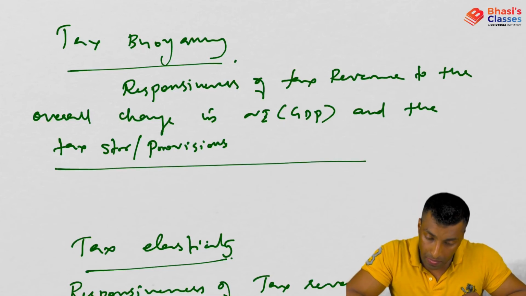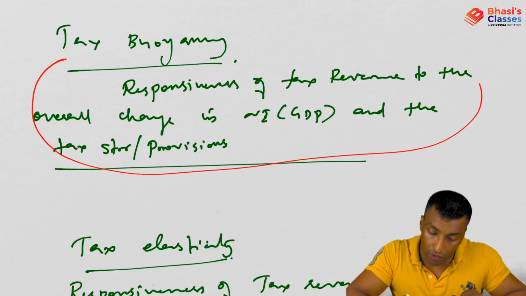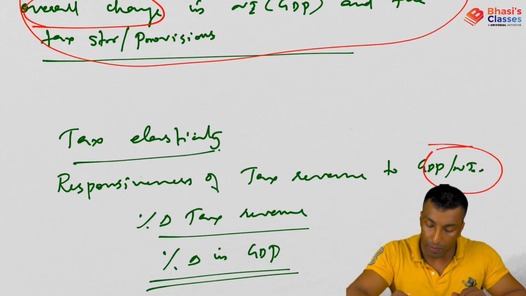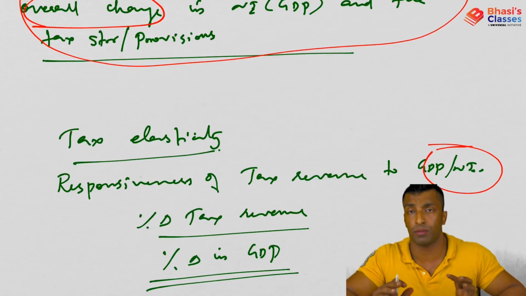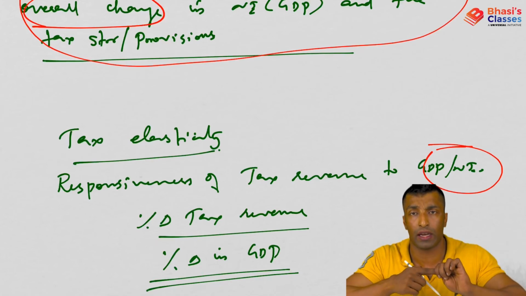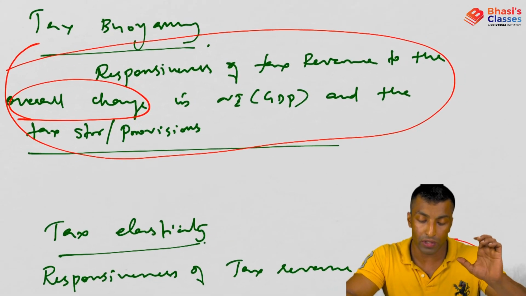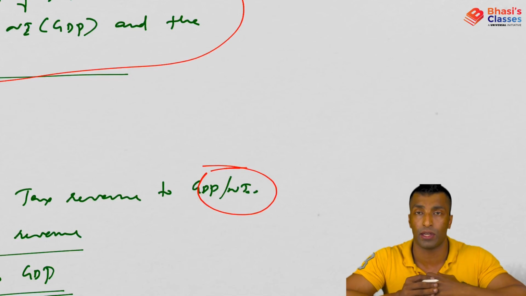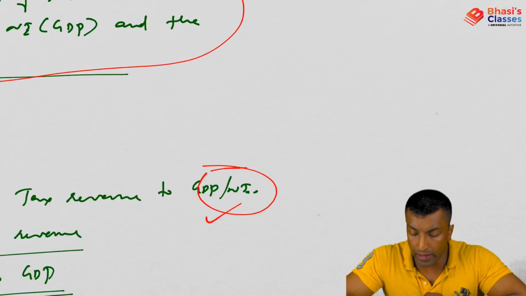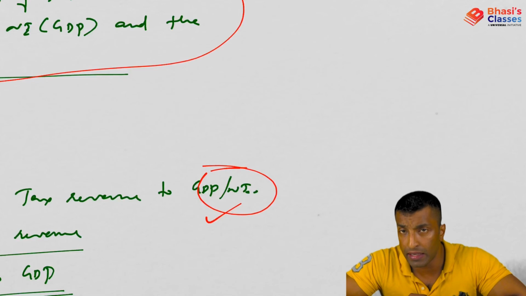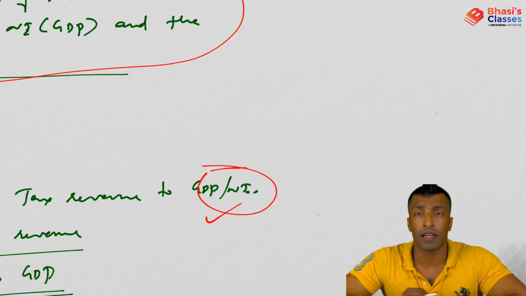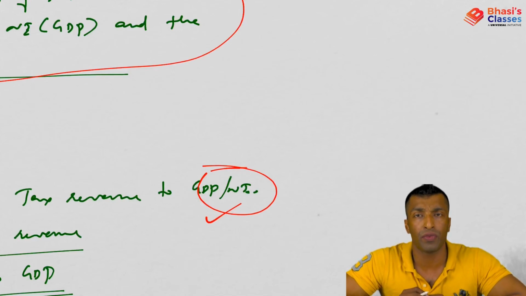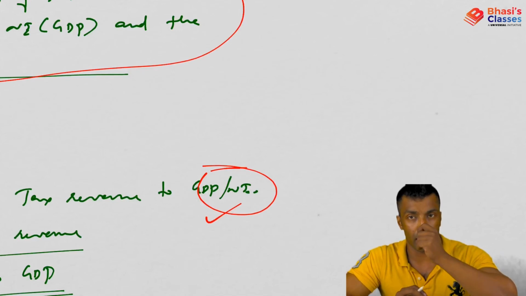So here we are talking about overall change. Here you can see overall change, but here it is only related to national income. So we are only considering national income in case of elasticity, and we are considering overall change in case of tax buoyancy. Now tell me which one is easy to calculate, tax buoyancy or tax elasticity? You may think that here we are only dealing with national income and tax revenue, so this will be easy to calculate, but that is not the case. Tax buoyancy is easy to calculate, and tax buoyancy is actually showing the entire features of the Indian tax structure. Okay, I'll show you how.